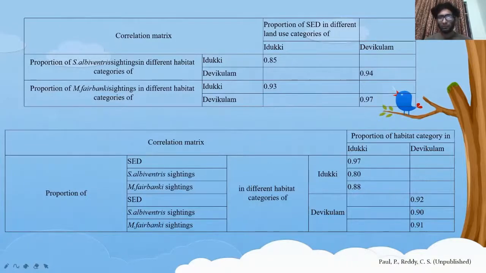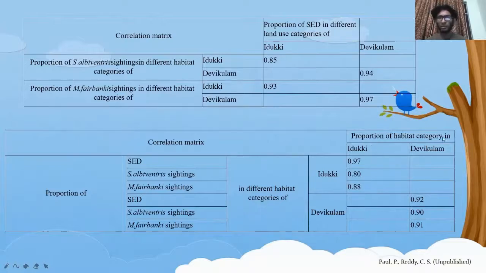We can check if the proportion of the SCD in different land use categories is correlated to the proportion of different species in different habitat categories, and we find that it is indeed correlated, which could mean bias. But we can go ahead and do another correlation to check if there is bias or not.